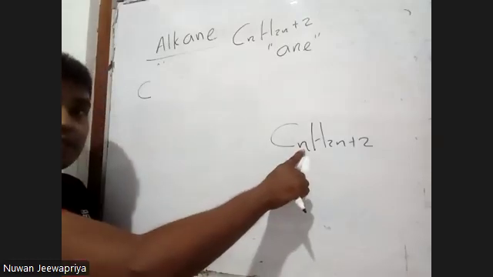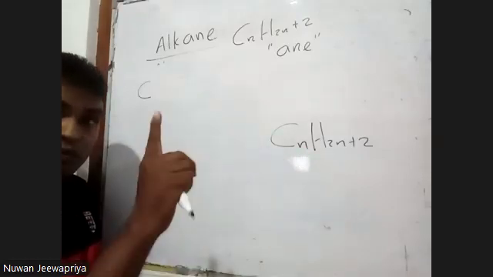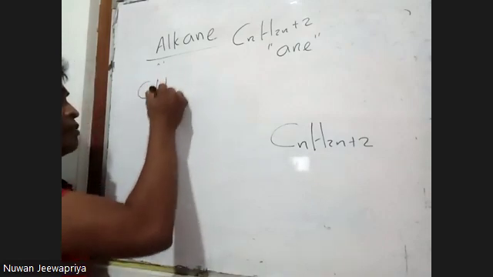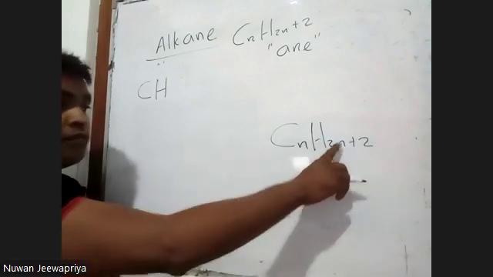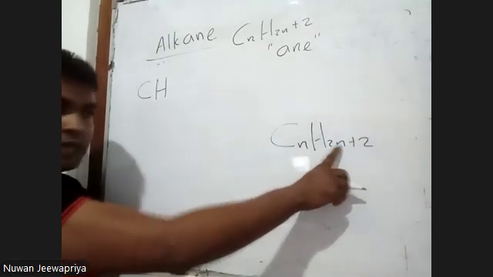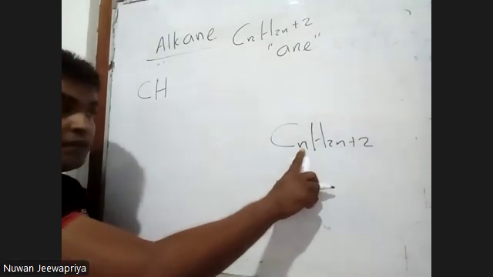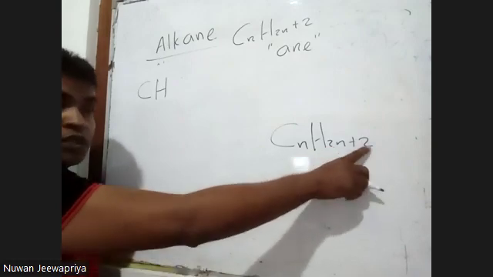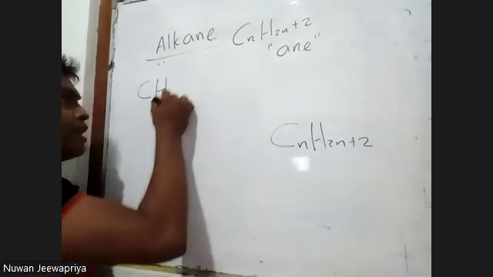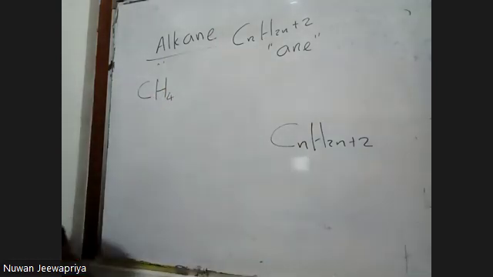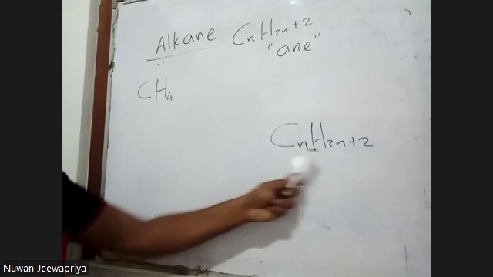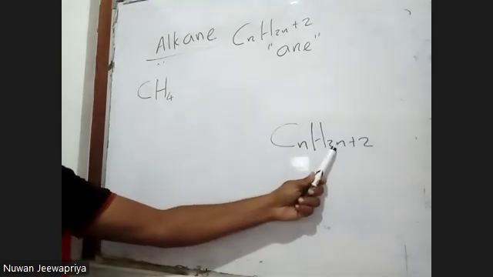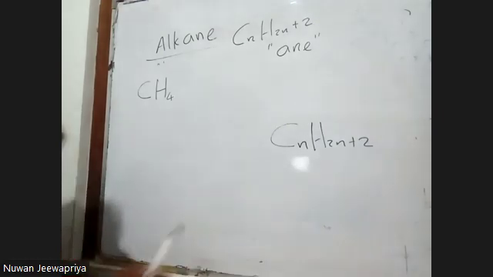Now n is equal to 1. So how many carbon atoms? 1. Then how many hydrogen atoms? n is equal to 1, so 1 into 2 is 2, and 2 plus 2 is 4. So how many hydrogens? 4.